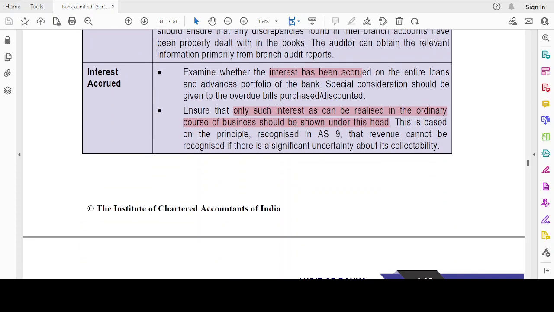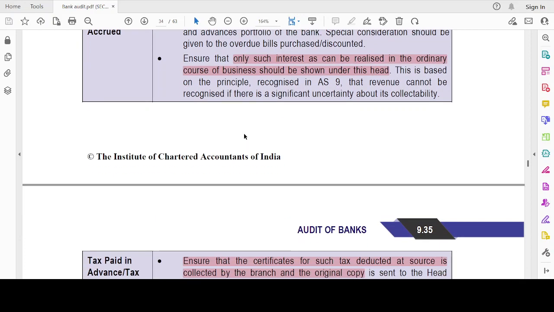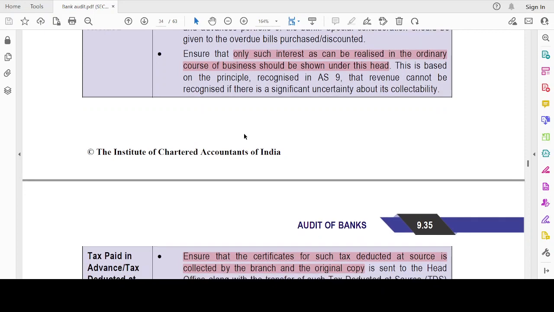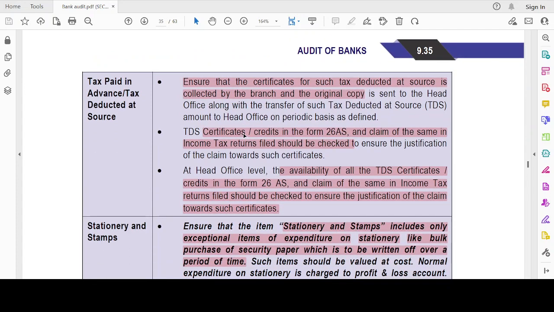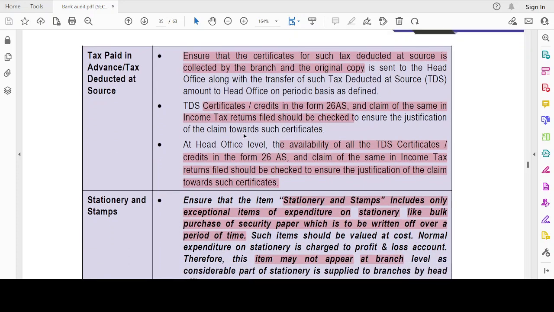Interest accrued, though it accrues daily, it has to be provided at proper intervals. Okay. Interest income will be there only when it is realized. Okay. Tax paid or advance tax, I have to check the TDS certificates, and then I could also inform the head office with respect to the credits available for the particular branch.